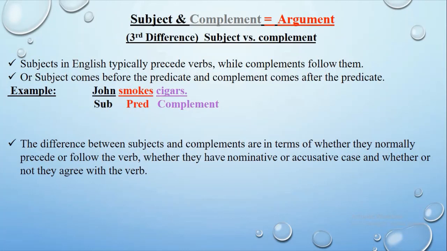The third important difference between subject and complement is that subjects in English typically precede verbs while complements follow them. Or you can say the subject comes before the predicate and the complement comes after the predicate. For example, John smokes cigars. Here, John is the subject and smokes is the predicate, while cigars is the complement. You can see smokes is the predicate and John is before the predicate. However, cigars is the complement that is after the predicate.